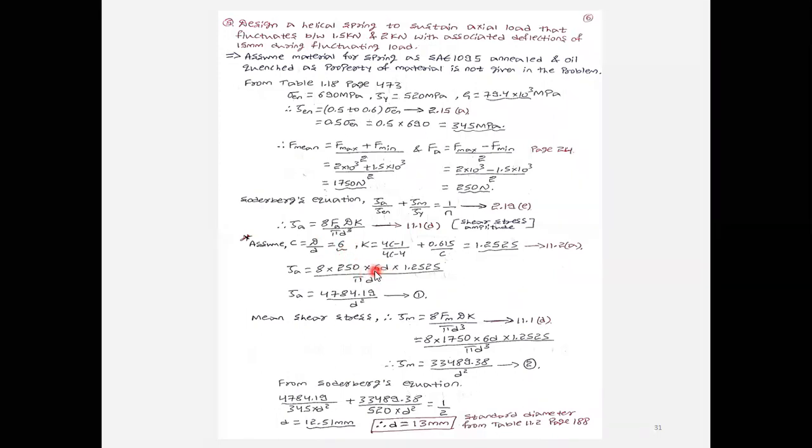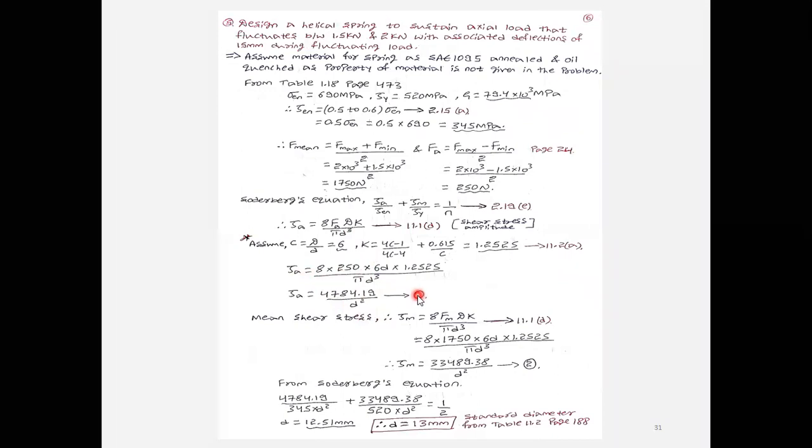Substitute that 6 into small d. Here we are calculating with the amplitude force, which we calculated as 250. Substitute that. Small d, the diameter of the wire, is not given, so keep it like that. That value we are going to find. From this equation, two unknowns are there. Call this equation 1.